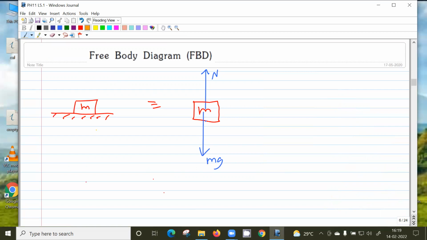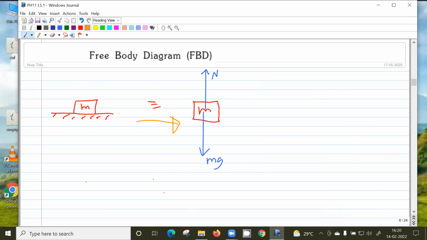So this is an example of a mass on a surface. The free body diagram of this is this one. What has happened when going from here to here? What have we done? We have just isolated the mass in contact with some surface. So the surface is being removed.